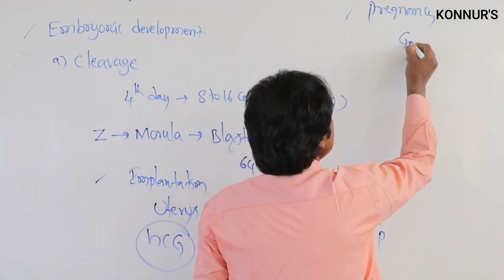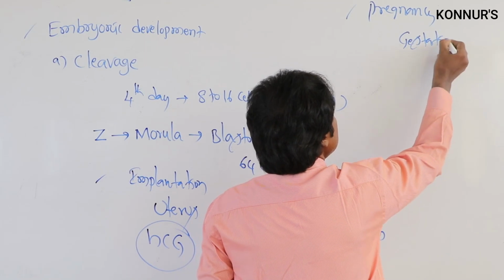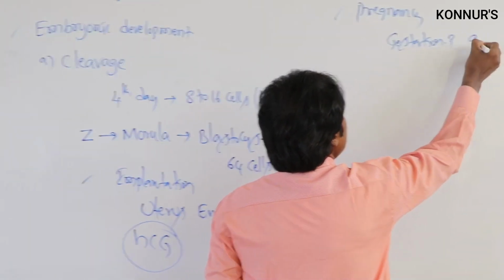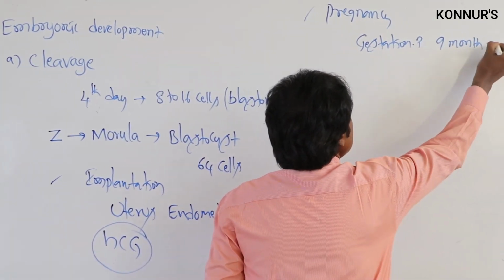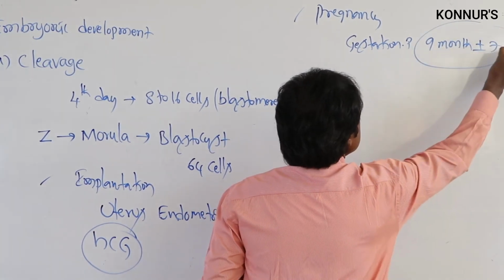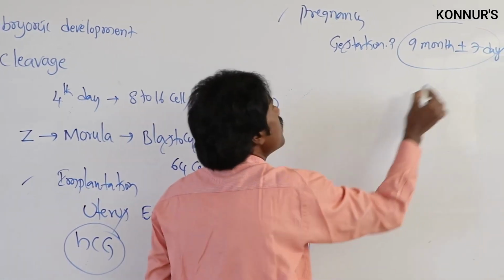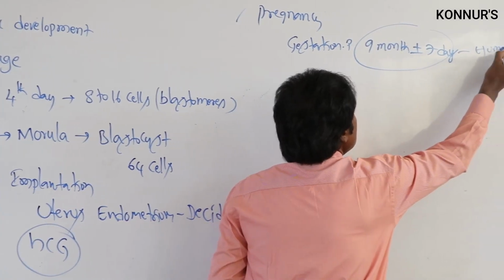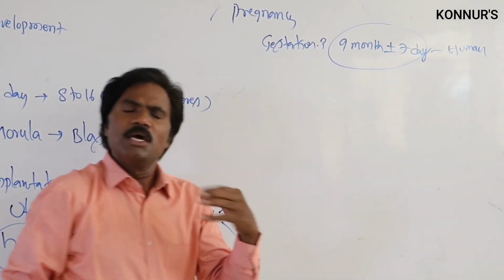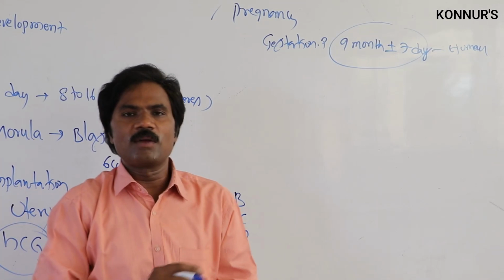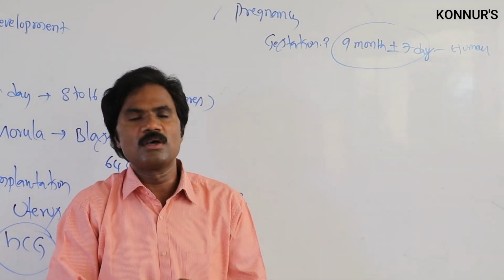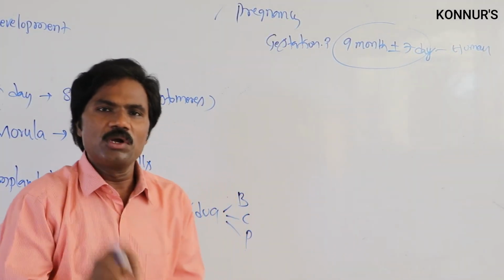In pregnancy, the gestation period is 9 months plus or minus 7 days in humans. But the maximum gestation period observed in mammals is in the elephant, 624 days.